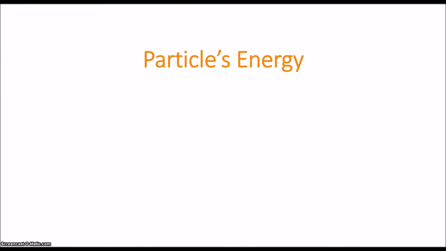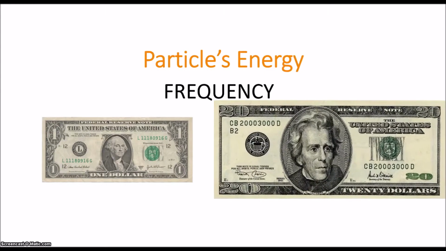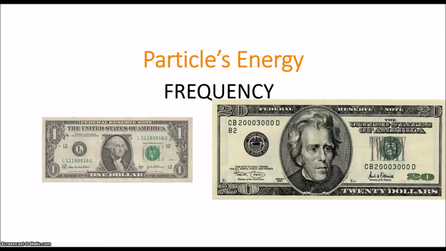A particle's energy is determined by its frequency. Let's say we have two types of bills, a $1 bill and a $20 bill. Which one of these has more frequency? Or which one of these has more money per bill? The $20 bill. Energy is the capacity to change, and the $20 bill has more capacity to change than our $1 bill. Therefore, in a particle, its energy is determined by its frequency.